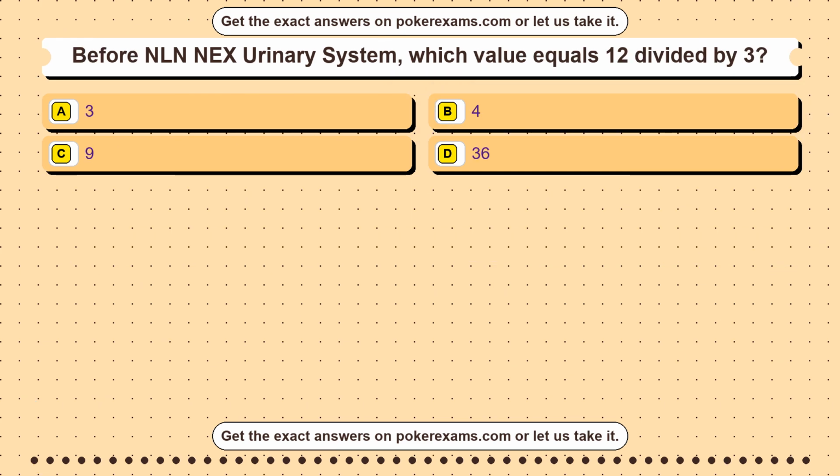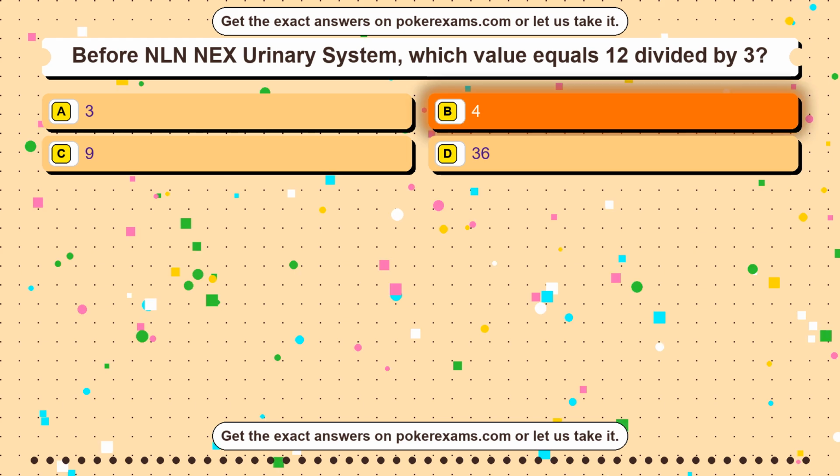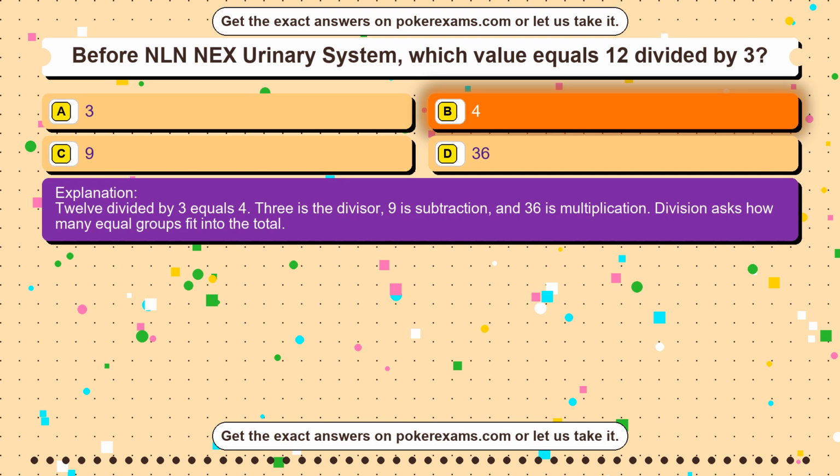Question 5. Before NLN NEX Urinary System, which value equals 12 divided by 3? Option A 3. Option B 4. Option C 9. Option D 36. The correct answer is option B. 4. 12 divided by 3 equals 4. 3 is the divisor, 9 is subtraction, and 36 is multiplication. Division asks how many equal groups fit into the total.